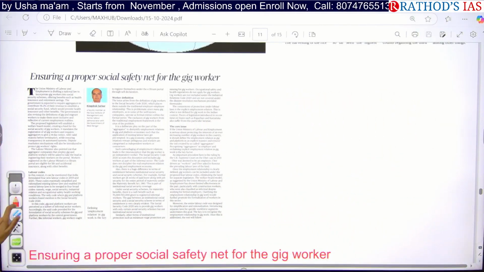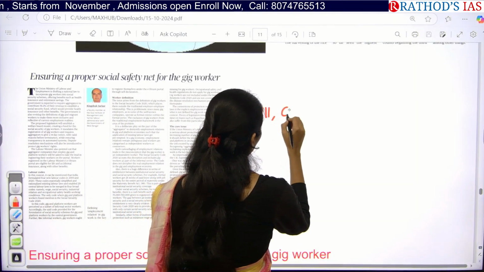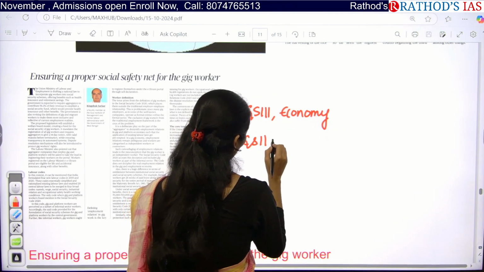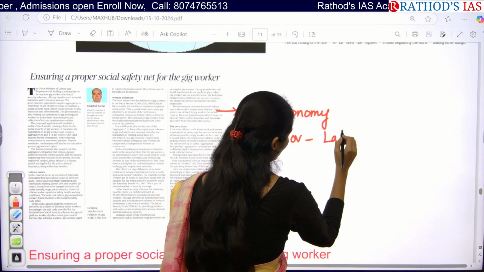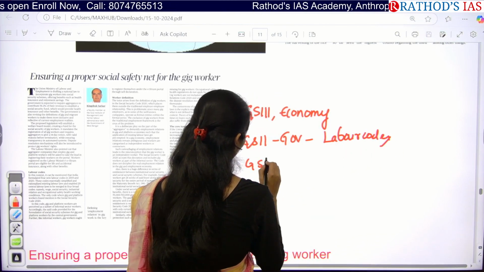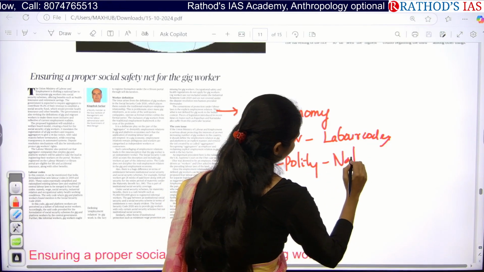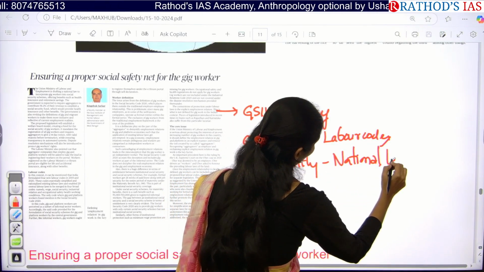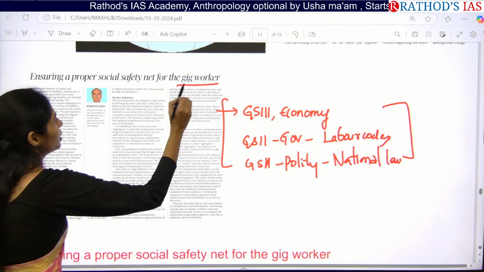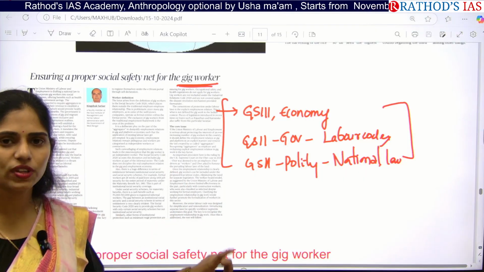So this is about this article, and we can connect it from GS paper 3 under economy, and also GS paper 2 under governance, because we are talking about labor codes, and even from GS paper 2 under polity, because we are going to come up with a new national law. So what are the dimensions you have to see? You have to see who the gig workers are with examples, what challenges they are facing, and what measures we have to take.